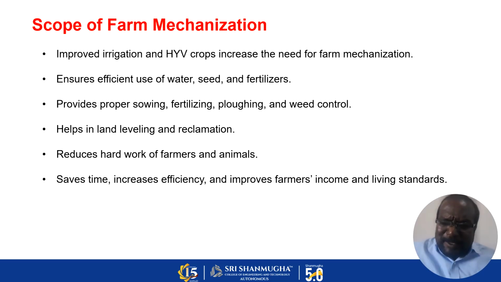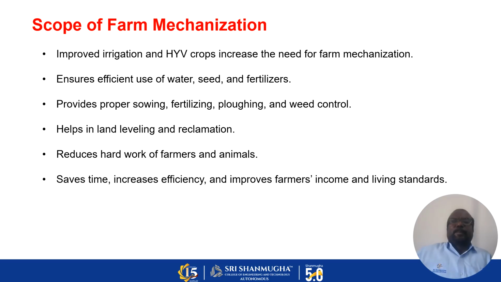To fulfill the food requirement, you have to use better seed and fertilizer and efficient use of water, because scarcity of water leads to less production. The third point is to provide proper sowing, fertilizing, plowing and weed control.